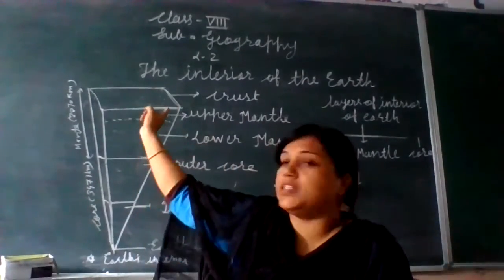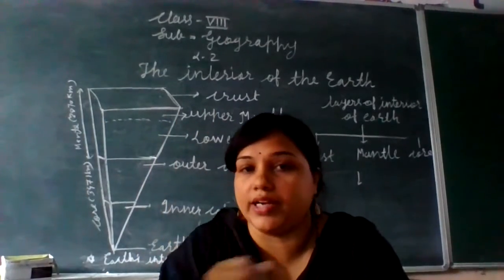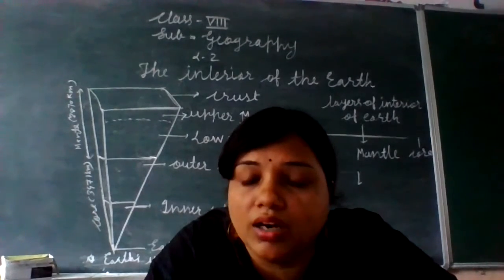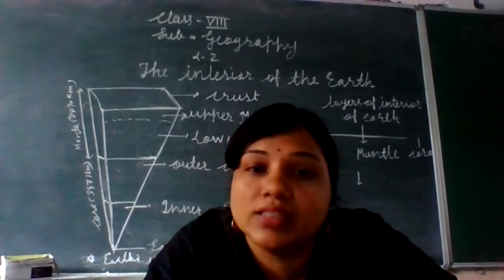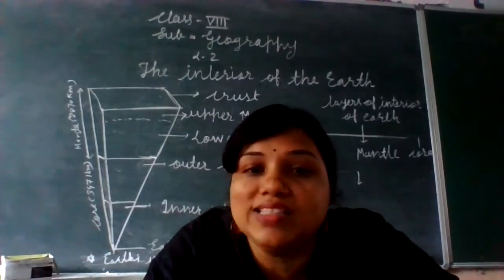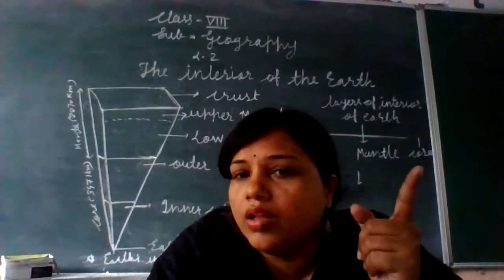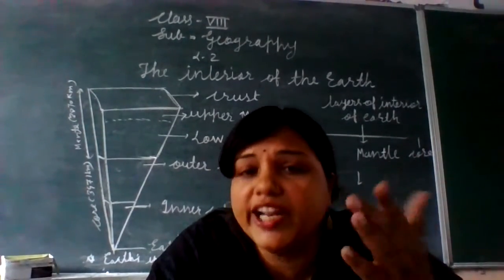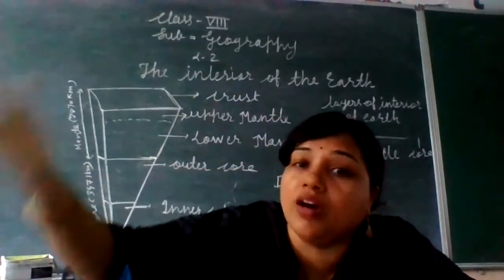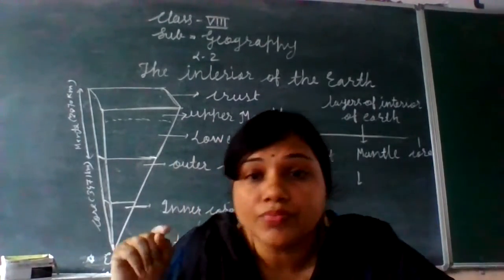As I told you, the crust is the uppermost layer of the earth's surface, and it is in solid state. In the last lecture we saw how the earth was formed. Earlier, the earth was a hot gas balloon. The earth rotates around itself, and after rotation it gets cooled. That is why the upper portion gets cooled earlier, so the crust is solid in nature.